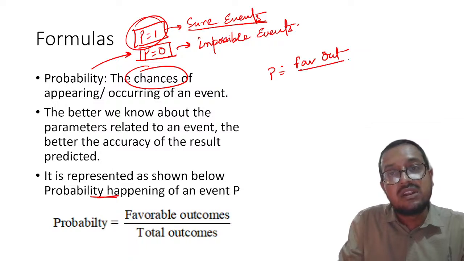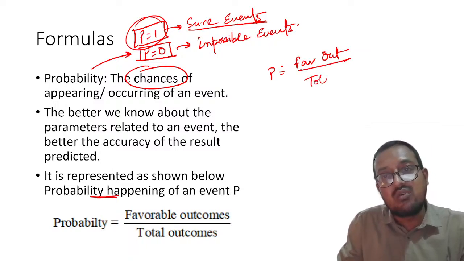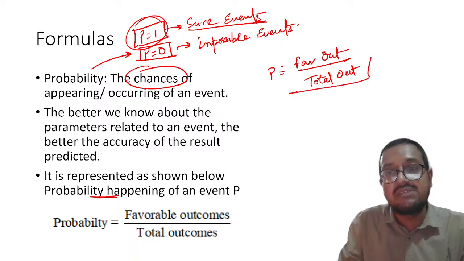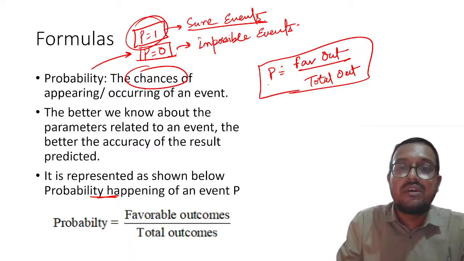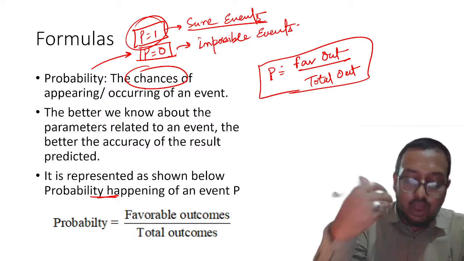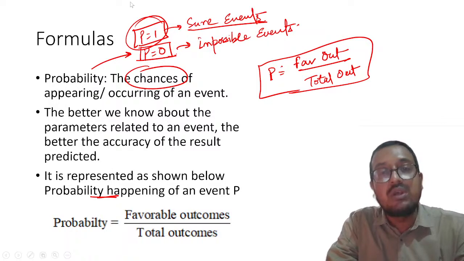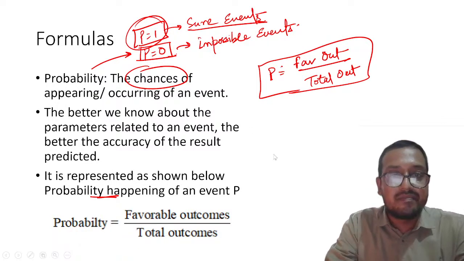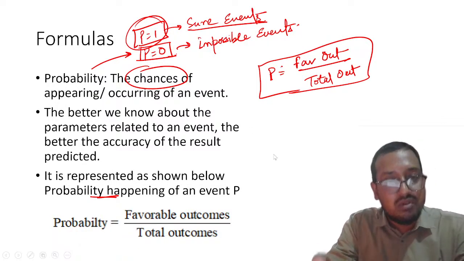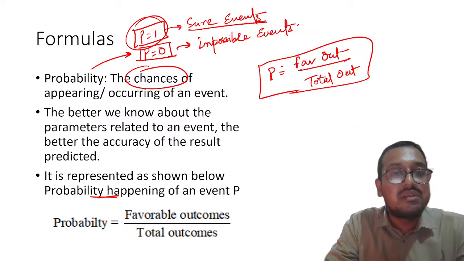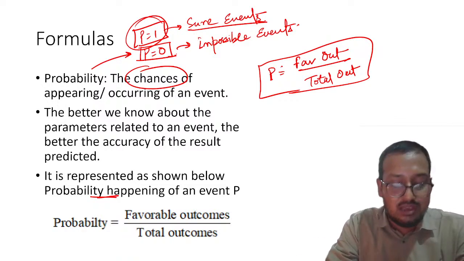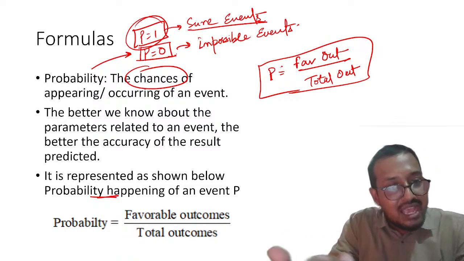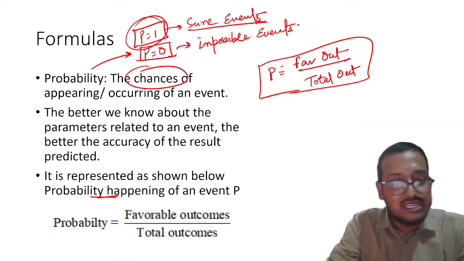Now my dear students, please remember, probability is always given by favorable outcomes divided by total outcomes. This is not about the accuracy of an event, how accurately you can predict, but more about what the chances are, right? The more parameters you consider, the higher your accuracy will be. Is it clear?